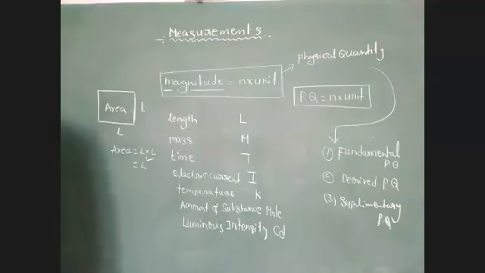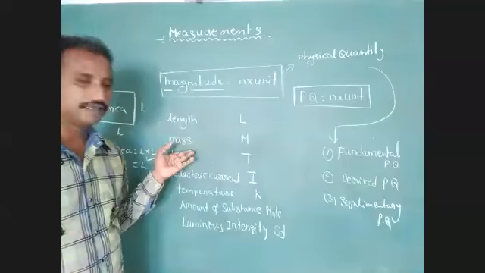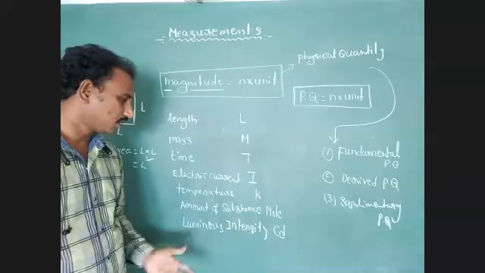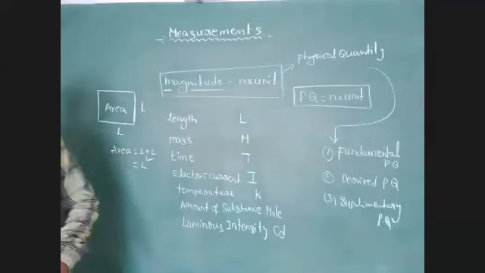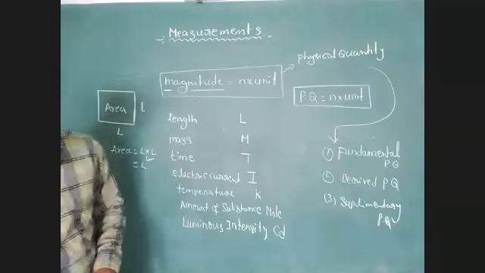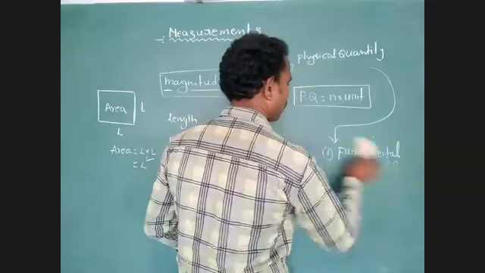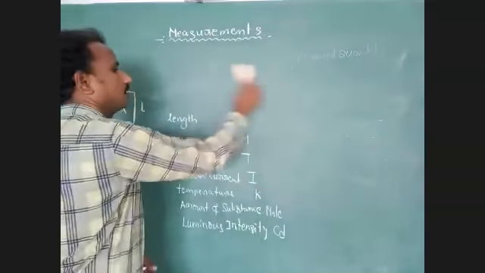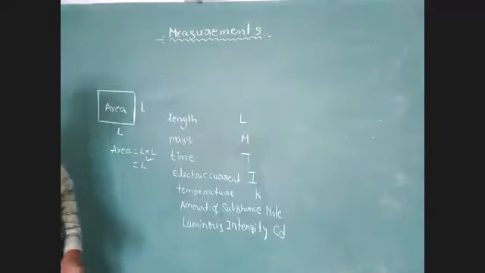Okay, students, note down these points. The seven fundamental physical quantities: length, mass, time, electric current, temperature, amount of substance, luminous intensity. Okay. Next one, the symbolic representation of fundamental physical quantities.